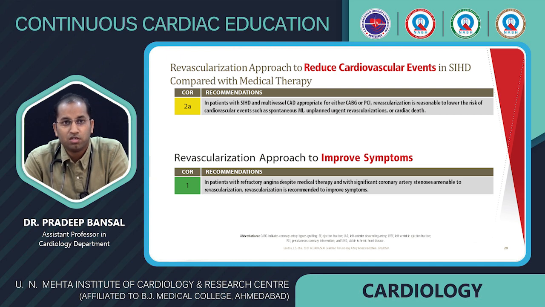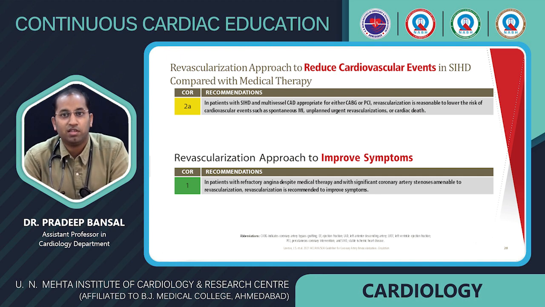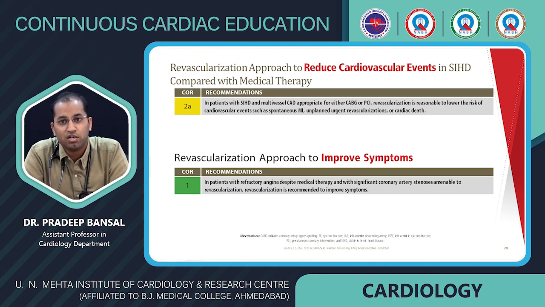In patients with stable ischemic heart disease and multivessel CAD appropriate for either CABG or PCI, revascularization is reasonable to lower the risk of cardiovascular events such as spontaneous MI, unplanned revascularization or cardiac death. In patients with refractory angina despite medical therapy, revascularization of a significant coronary artery amenable to it is recommended to improve symptoms.